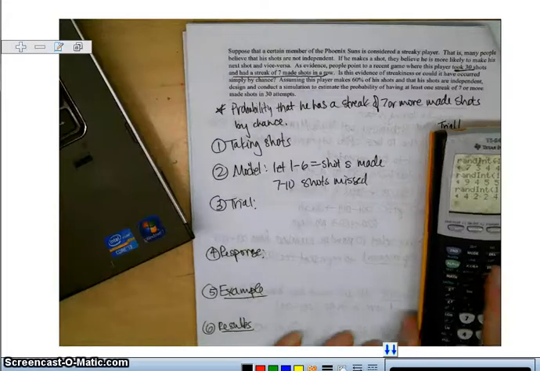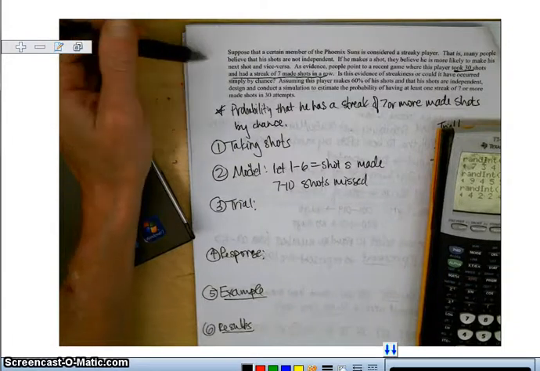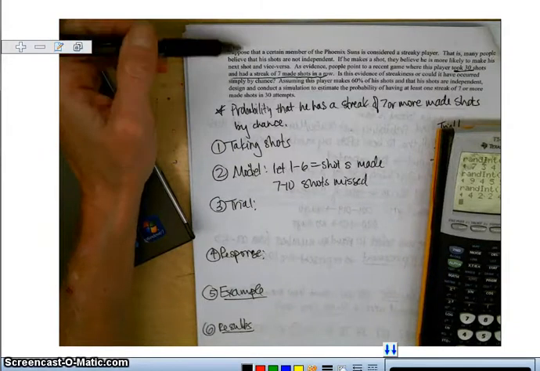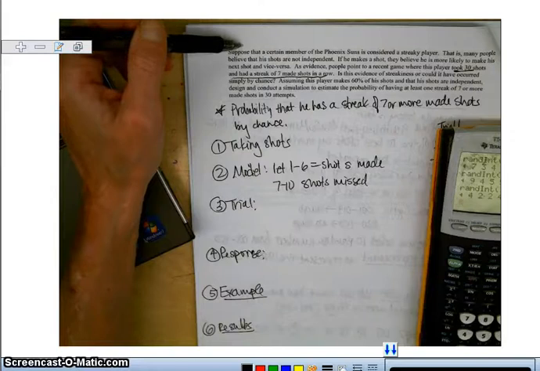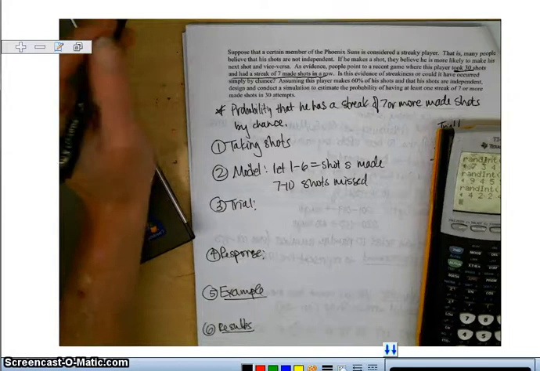Alright, so what we're looking at here is on page 73 in our notes. This is still day 30, and we're looking at simulations. So we've got a member of the Phoenix Suns. He's considered a streaky player, meaning that he has times where he makes a bunch of shots and times where he just doesn't make anything.